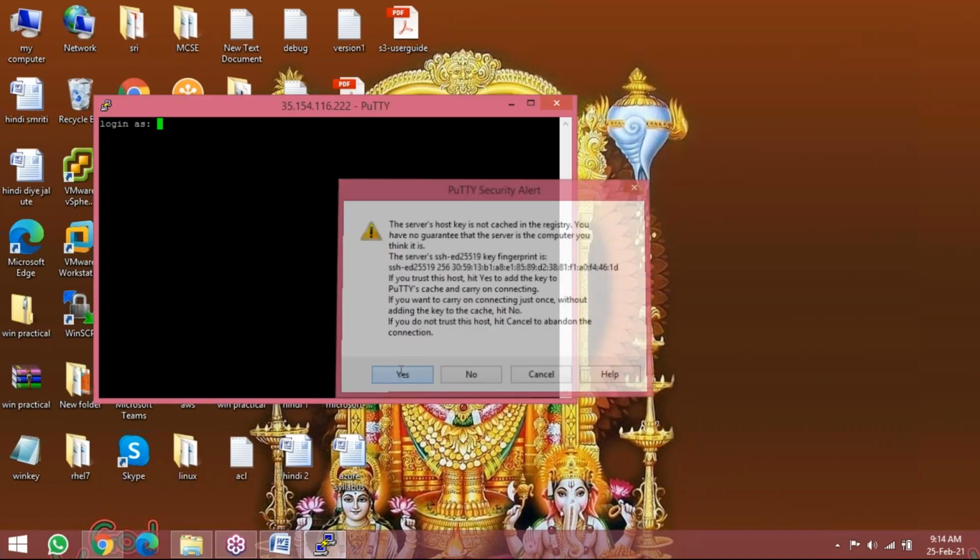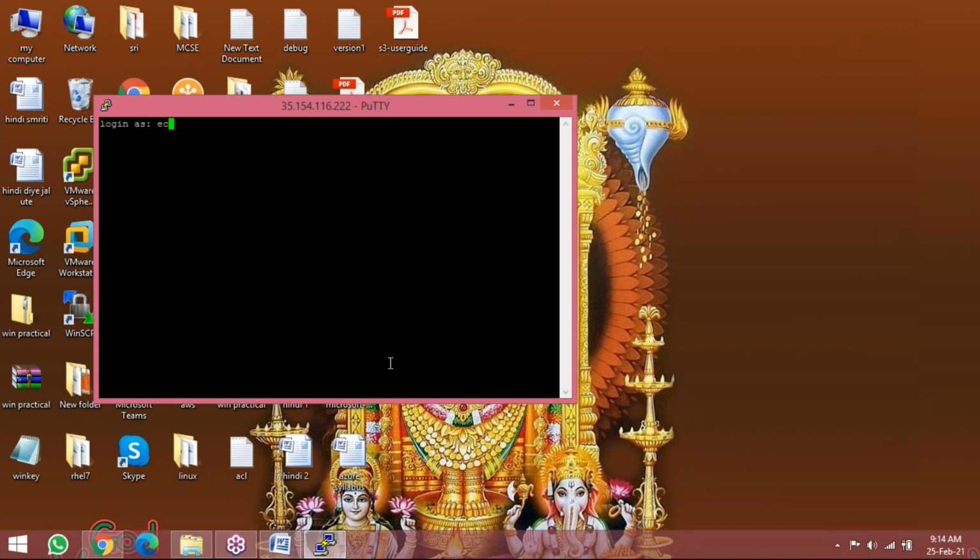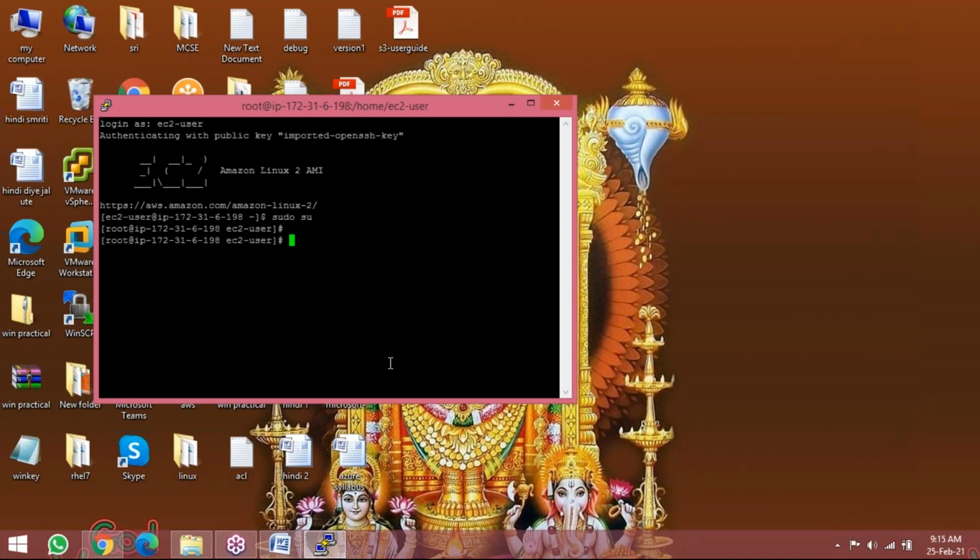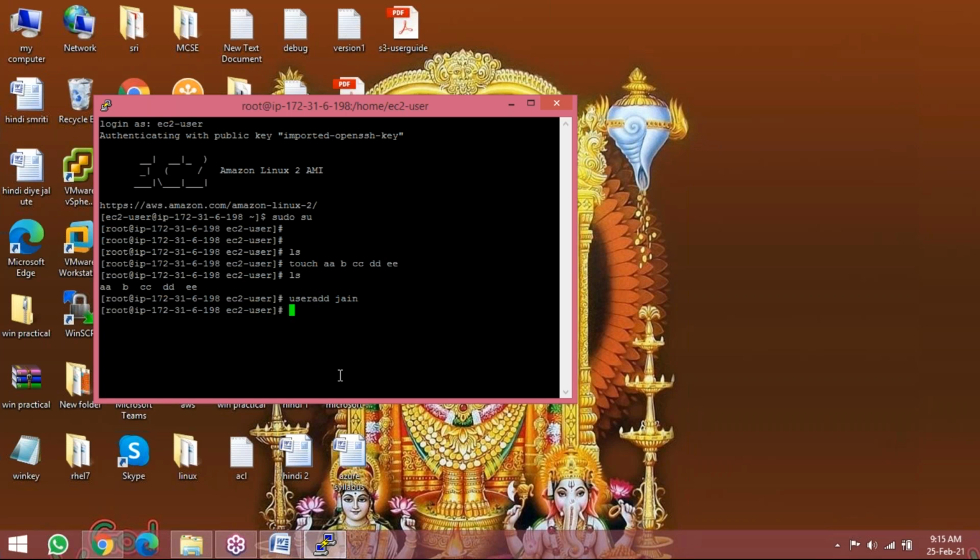Authentication key, yes. The login name is ec2-user. Now I have logged into my Linux server. Whatever Linux commands I want to give the Linux server, I can work with it. I can create files, I can create user accounts with useradd. I can do anything here.